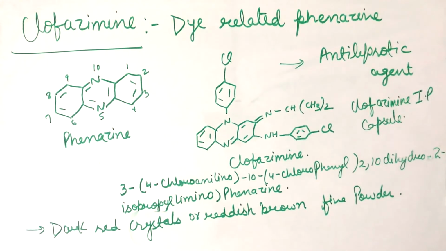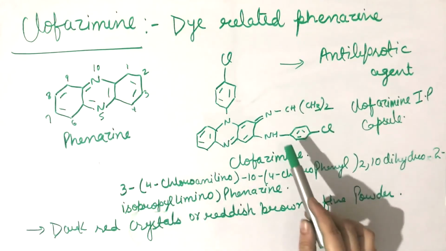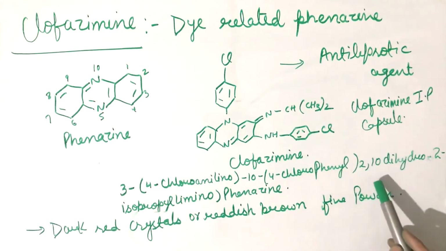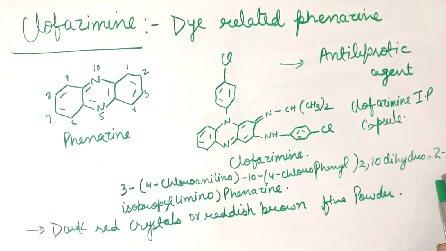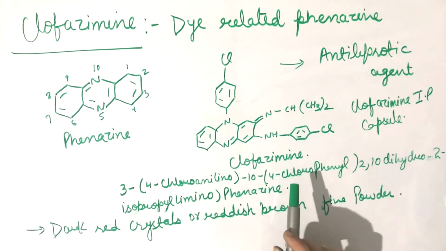Clofazimine is a dye-related phenazine derivative. So here is the phenazine derivative and the drug clofazimine. 3,4-chloroanilino, 10,4-chlorophenyl, 2,10-dihydro, 2-isopropyl aminophenazine. So this is the IUPAC name of the drug clofazimine.